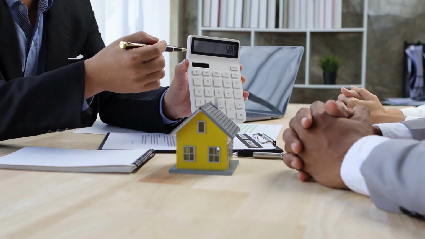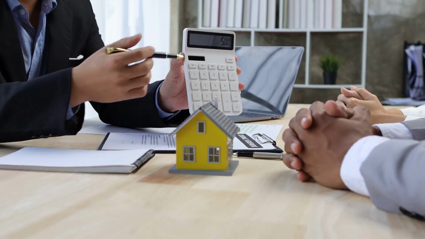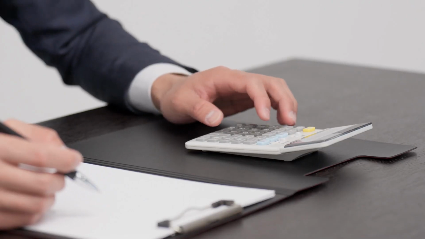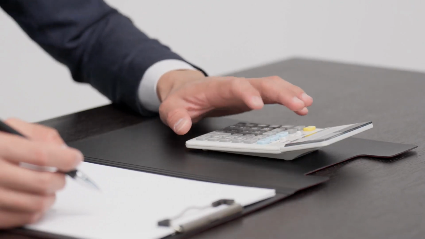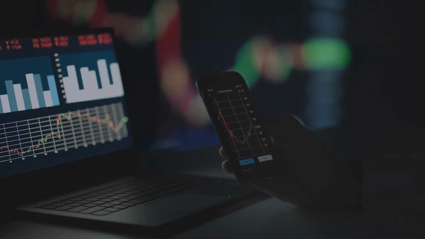When analyzing an apartment investment, several key assumptions come into play. These assumptions form the foundation of your analysis. They can significantly influence your potential returns. Understanding these factors is crucial for making informed decisions.